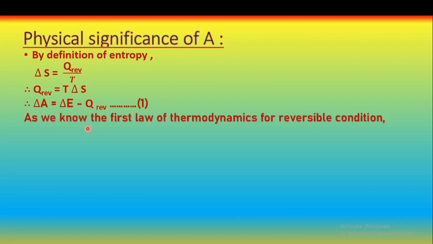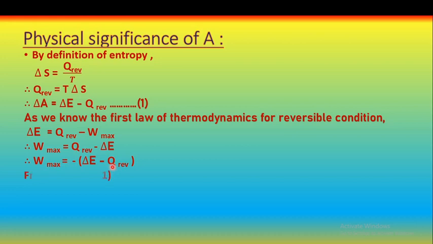We know that according to the first law of thermodynamics for the reversible condition, delta E is equal to Q reversible minus W maximum. Therefore, W maximum is equal to Q reversible minus delta E. By taking the minus sign common, we can write W max is equal to minus, delta E minus Q reversible.